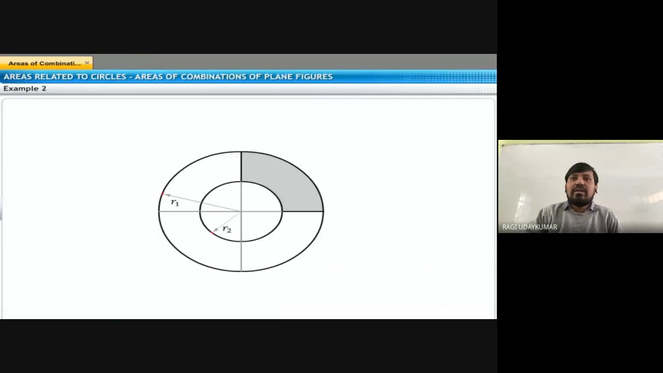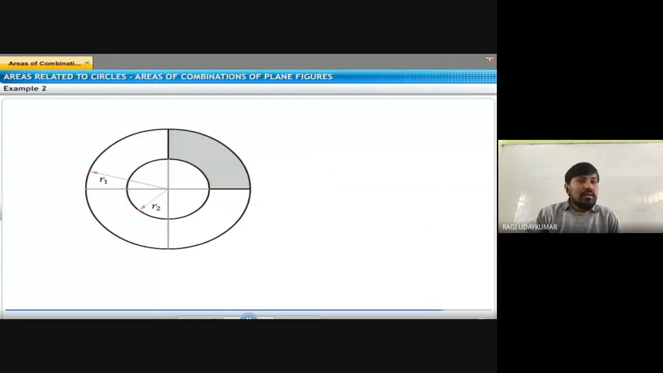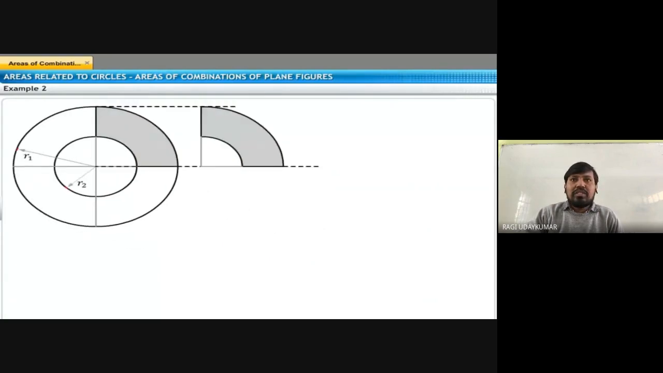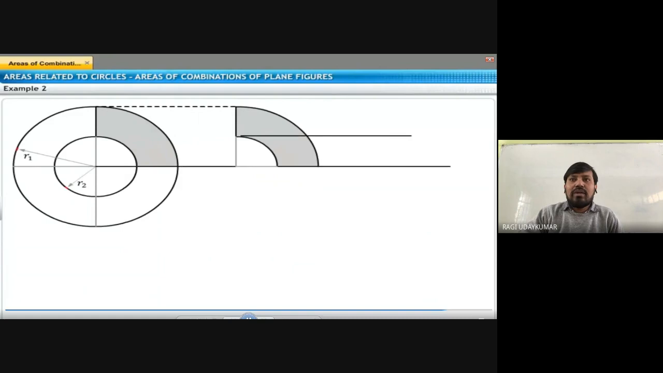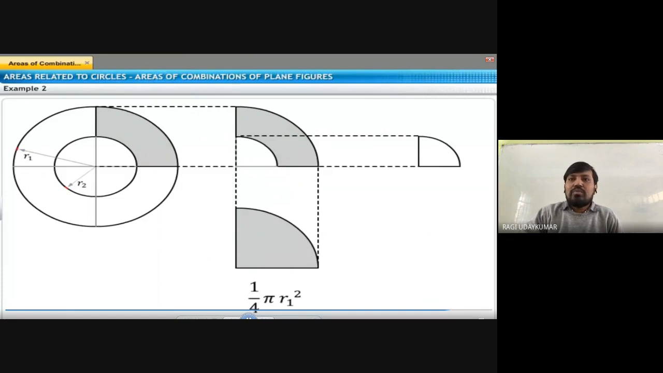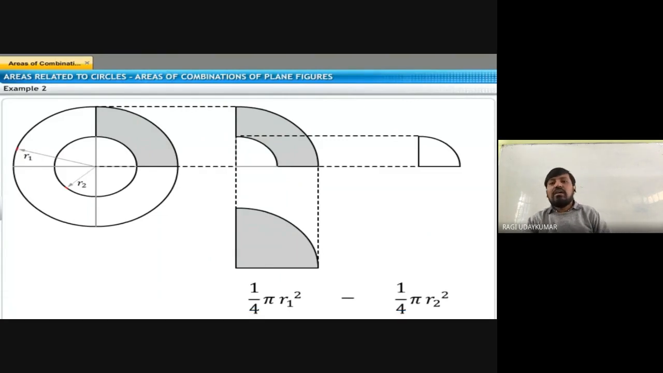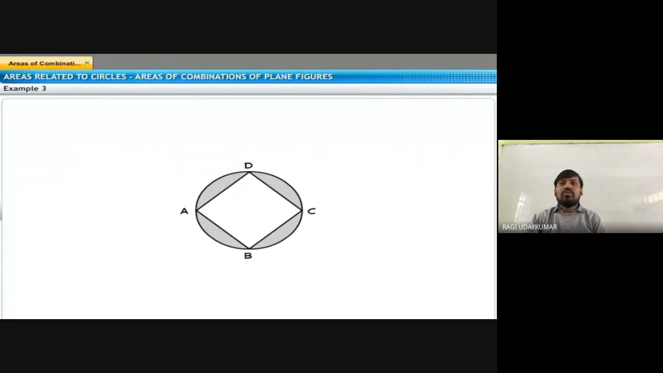There are different examples. The radius of the outer circle is r1 and the radius of the inner circle is r2. In this situation, this is the part you need to find. This is the area of the bigger sector and the area of the smaller sector. The area of the bigger sector is 1 by 4. Why 1 by 4 here? A quadrant is nothing but 90 degrees.